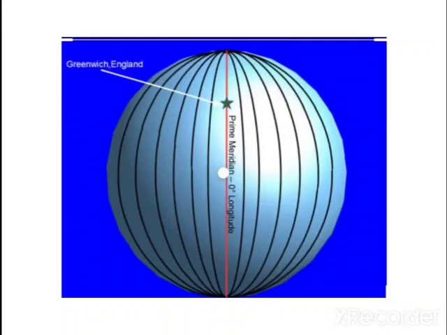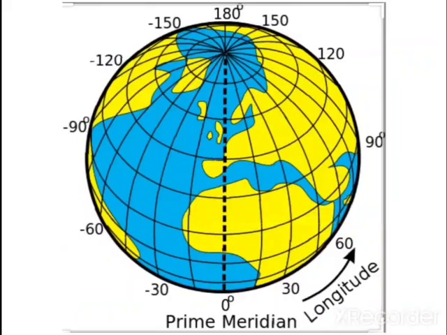Its value is 0 degree longitude, and from it we count 180 degrees eastward and 180 degrees westward. The prime meridian and the 180 degree meridian divide the earth into two equal halves, the eastern hemisphere and the western hemisphere. Therefore, the longitude of a place is followed by the letter E for east and W for west.